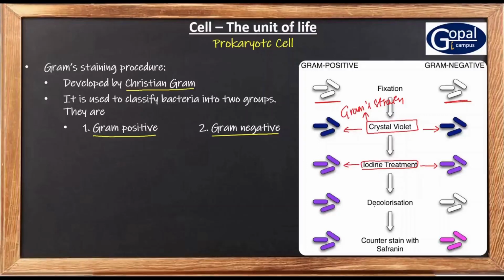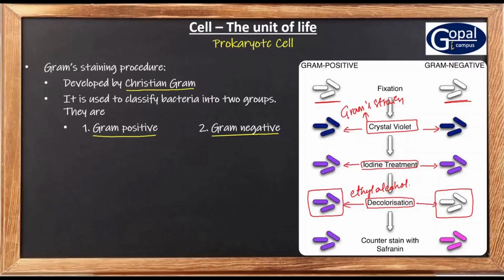And again, they add a decolorizing agent. Generally they add ethyl alcohol. So they clean the iodine solution with ethyl alcohol. When they add ethyl alcohol, some bacteria lose their color. They lose the purple color and become white, colorless. In some bacteria, they can retain their purple color.